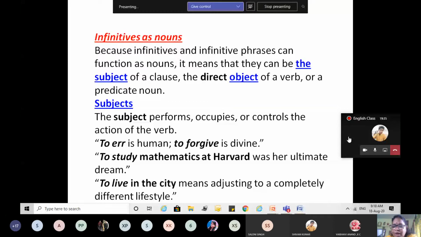Okay. So you have to complete the sentence. Yes, ma'am. To walk is an exercise. Very good. To walk is an exercise. Okay. Very good. So we now know how we can use the infinitive as a subject. Okay. Clear? Yes, ma'am.